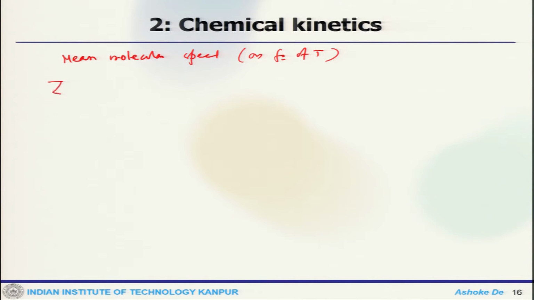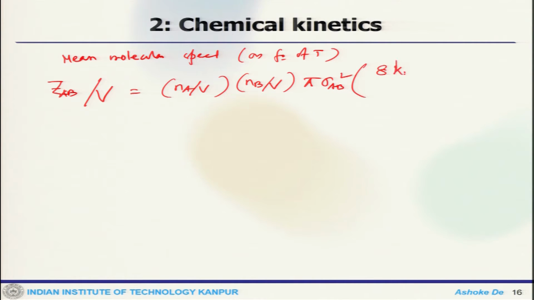So, then we can write ZAB by V is NA by V, NB by V pi sigma AB square, 8 kBT divided by pi mu to the power half. That is our 2.14, where now this is where your kinetic theory comes into the picture.